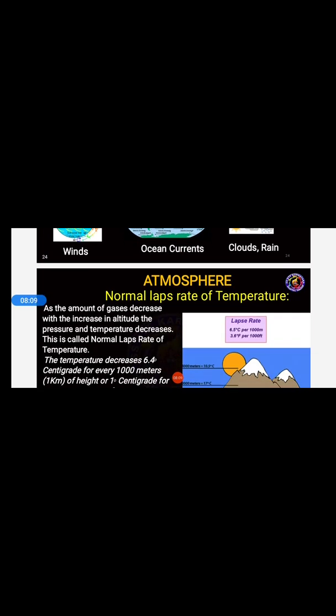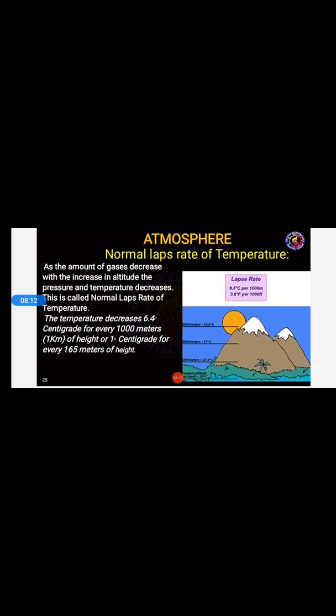Now let us see the normal lapse rate of temperature. As the amount of gases decreases with the increase in altitude, the pressure and temperature decrease. This is called the normal lapse rate of temperature. As I said, students, as the amount of gases decreases with the increase in altitude, the pressure and temperature decrease. This is called the normal lapse rate of temperature.